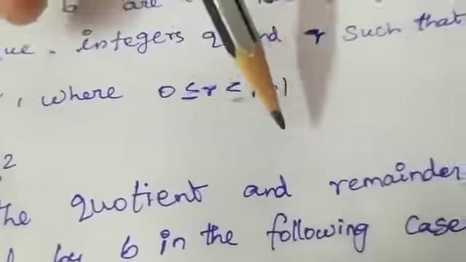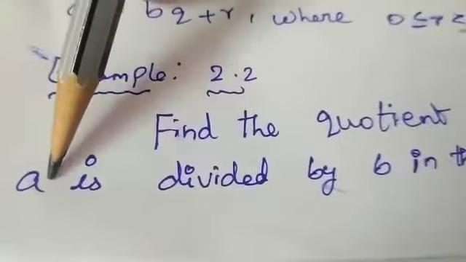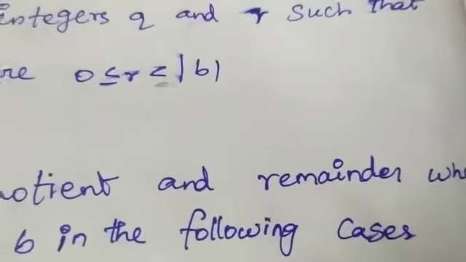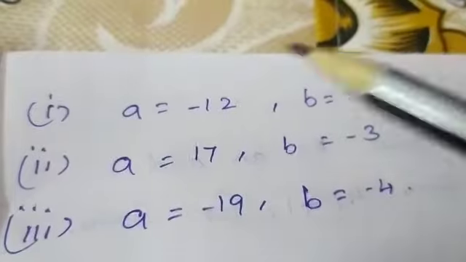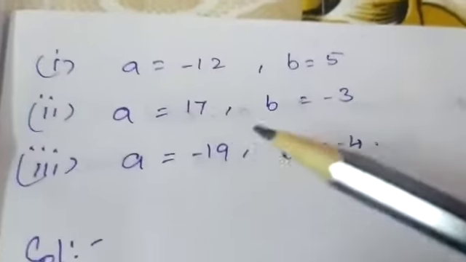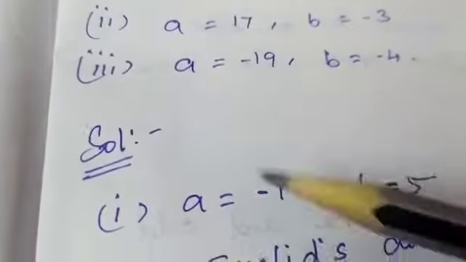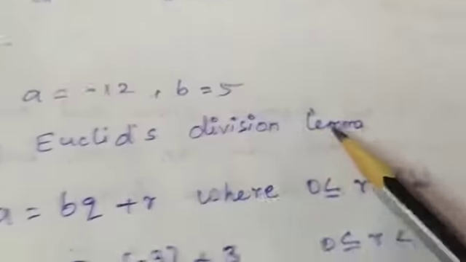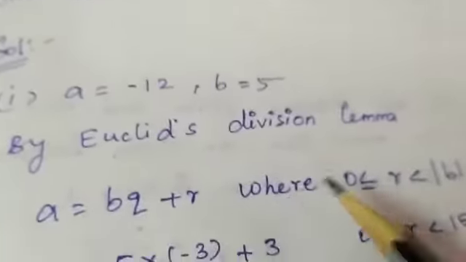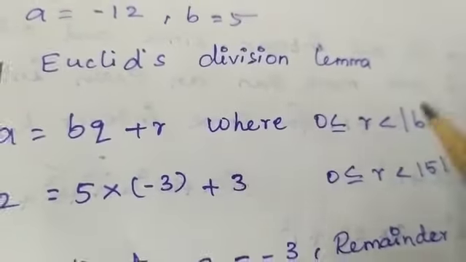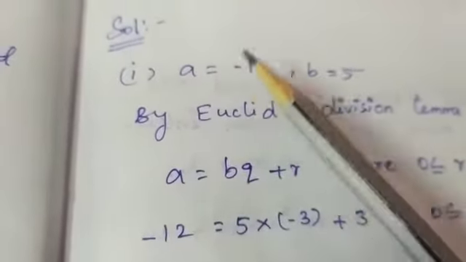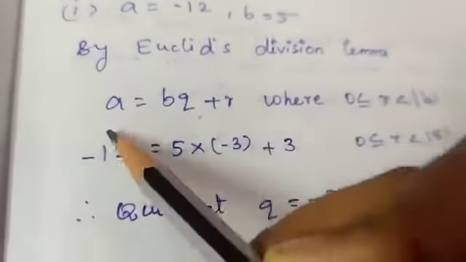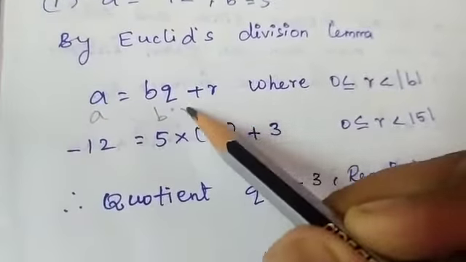We have to find the quotient and remainder when a is divided by b in the following cases. You should first divide minus 12 by 5, then divide 17 by minus 3, and then divide minus 19 by minus 4. In our solution, first you should see that a equals minus 12, b equals 5, and by Euclid's division lemma you know that a equals bq plus r, where r is greater than or equal to 0 and strictly less than b. You should note here that this will be a, this will be b and this will be q.